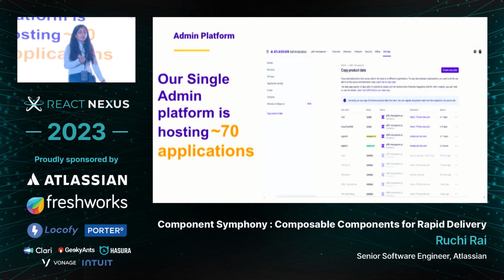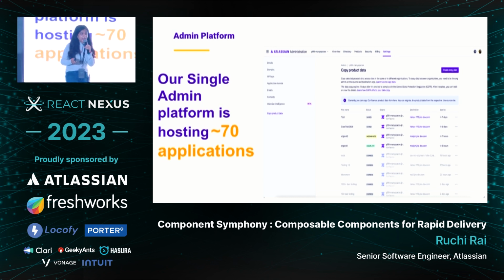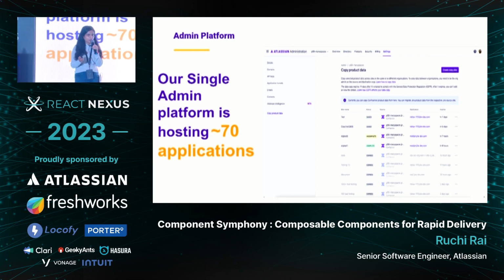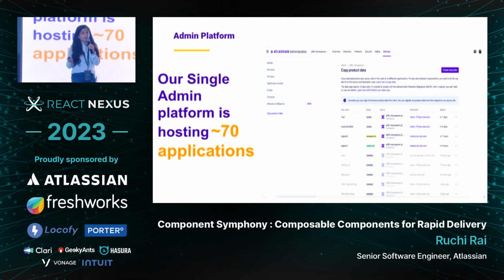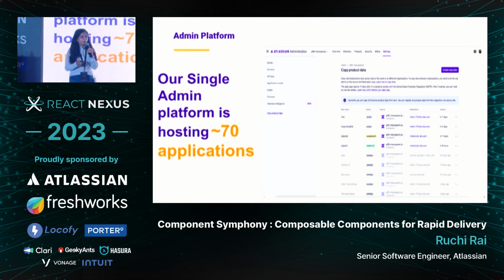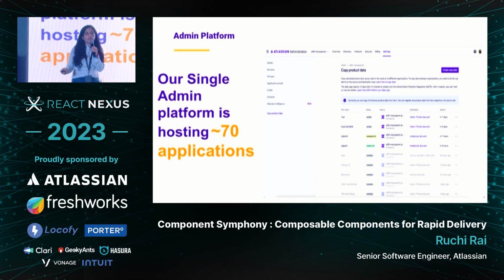Our single admin platform at Atlassian is basically hosting 70 different applications. Admin platform is the platform which is used by admins of different organizations to manage operations. Let's say, as an admin, I have to move the data from one site to another. We have developed cloud-to-cloud migrations of Confluence and Jira for that.